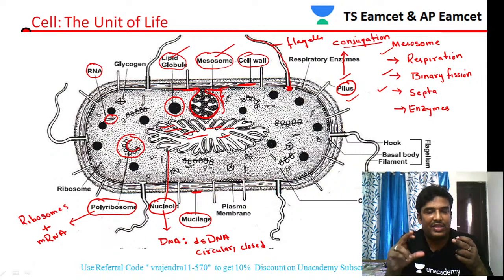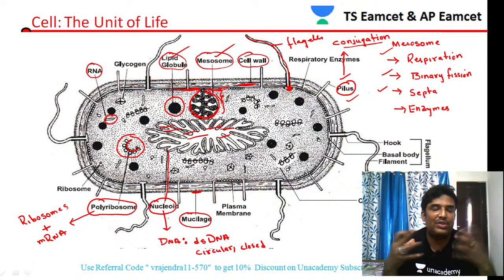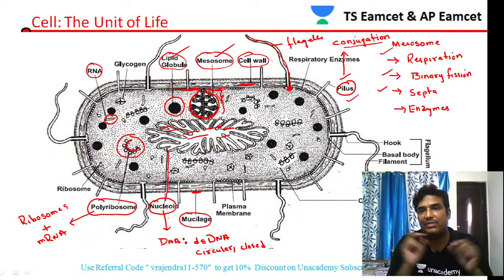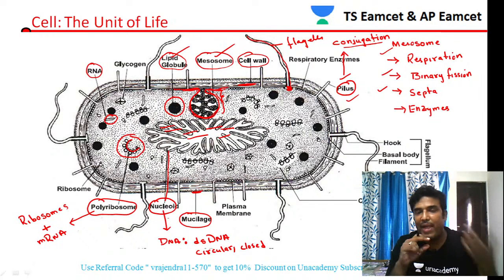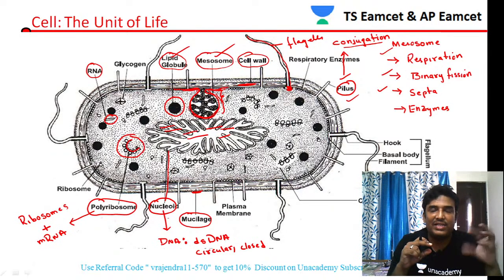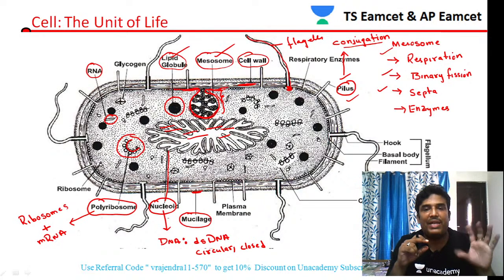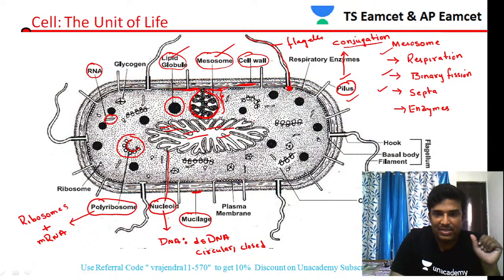So conjugation is the mode of sexual reproduction in bacteria. Generally bacteria undergo asexual reproduction like binary fission, but bacteria also undergo sexual reproduction through a process called conjugation. How do bacteria undergo conjugation? With the help of a specific structure called the sex pilus. So the sex pilus is also present. Let us see in detail, students, about the structure.